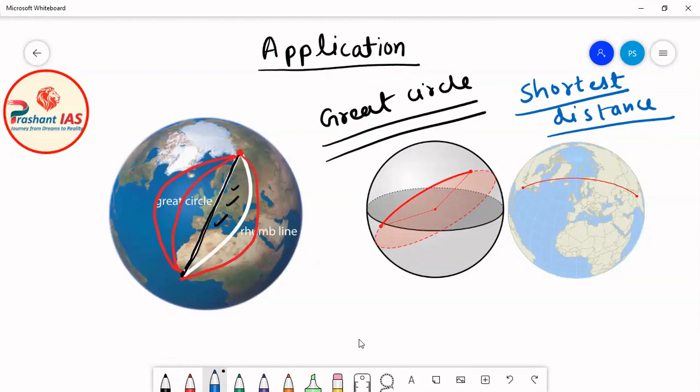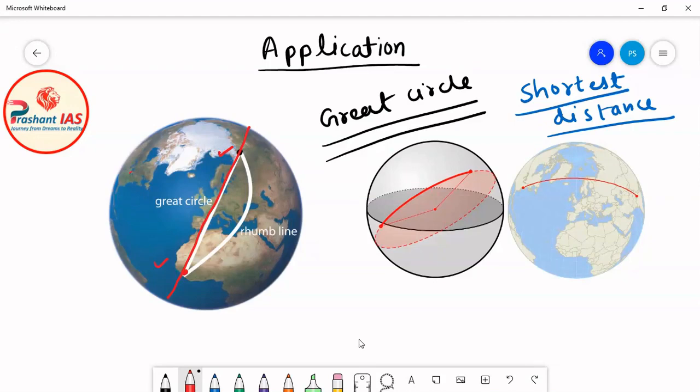For example, we were discussing that this was your home, and here was your friend's home. So what you have to do is take both of these points on the surface of earth and try to draw a great circle along both of these points. You have to take both of these points on the surface of earth between which you want to measure the shortest distance, and then try to draw a great circle joining both of these points.